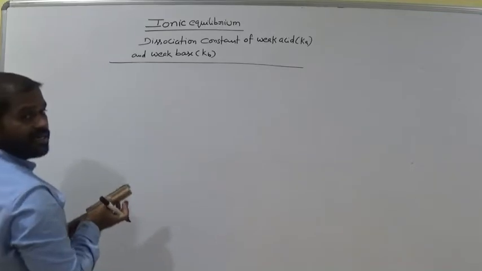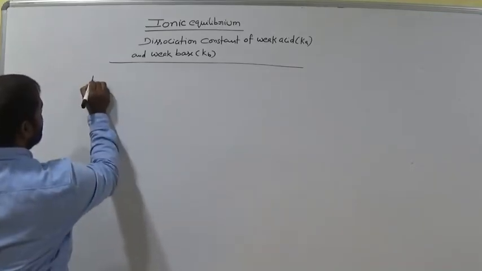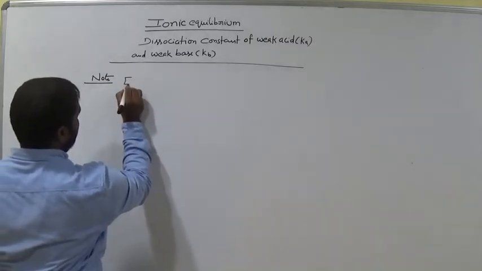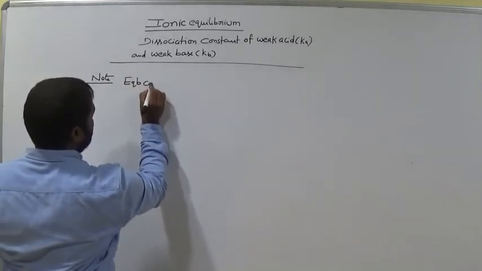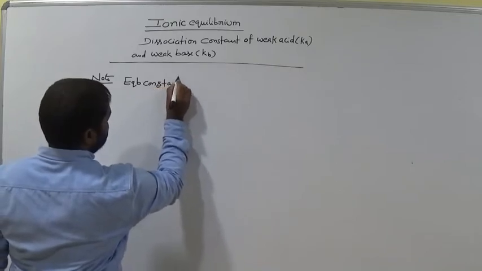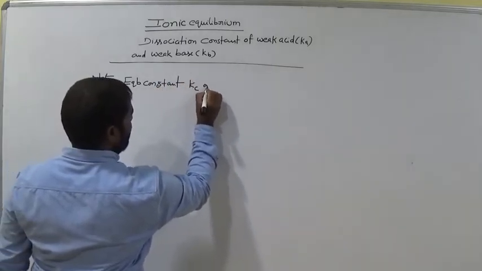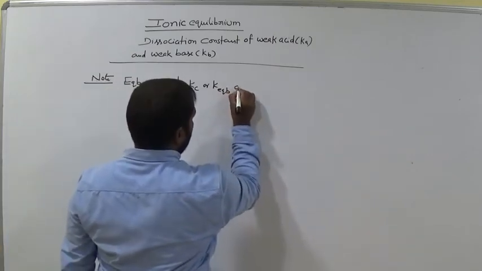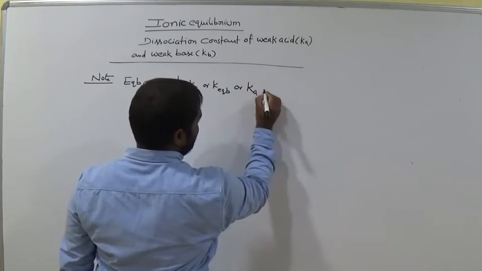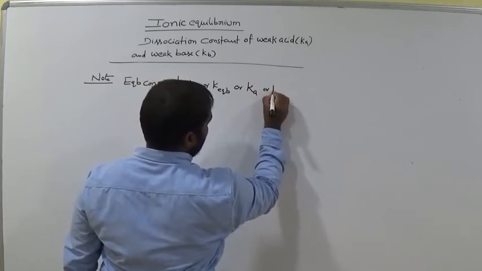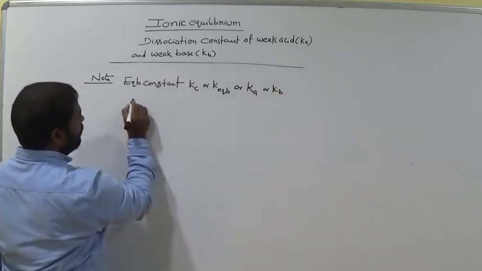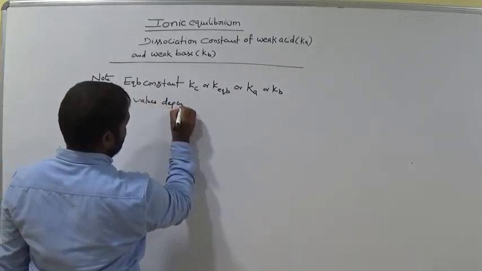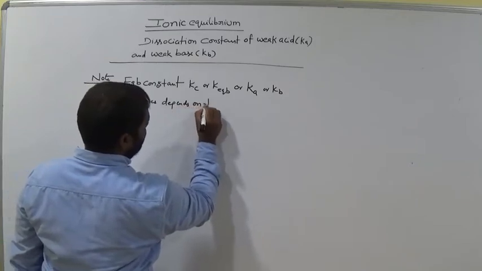A very, very important note: the equilibrium constant Kc, or K equilibrium, or Ka the acid dissociation constant, or Kb values depend on temperature.